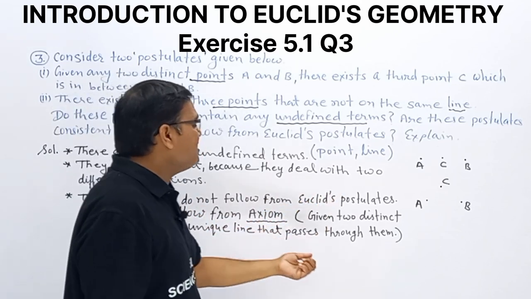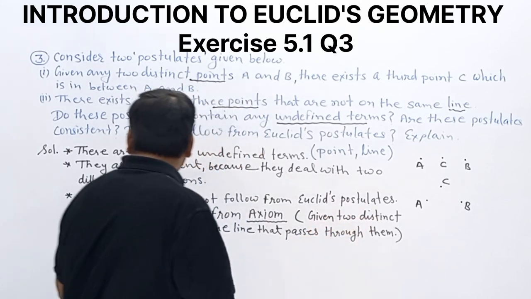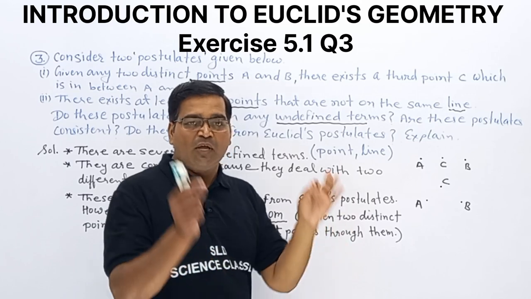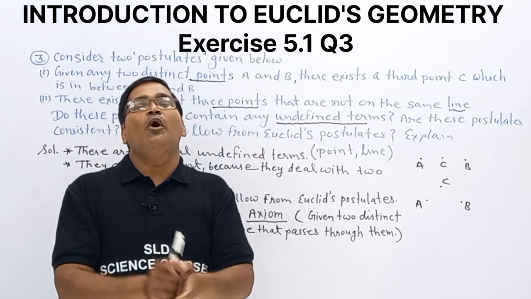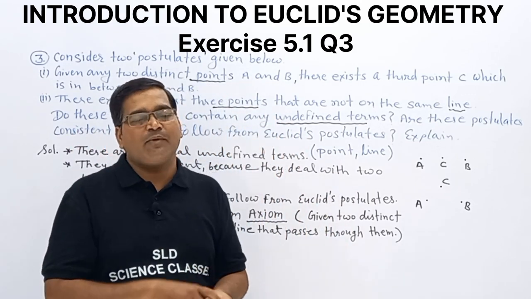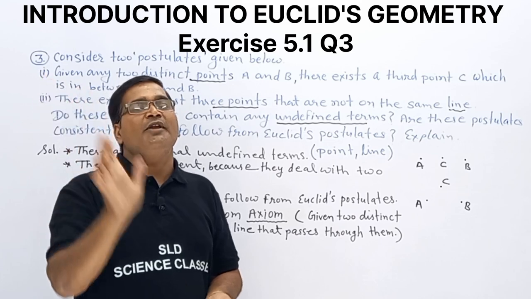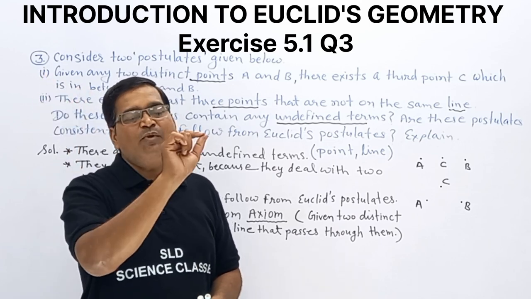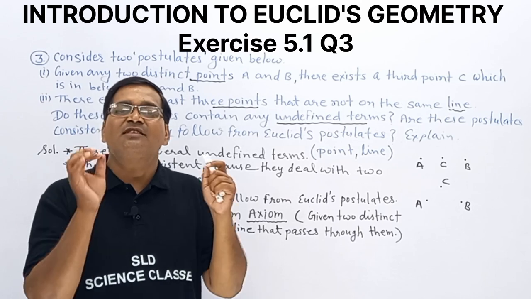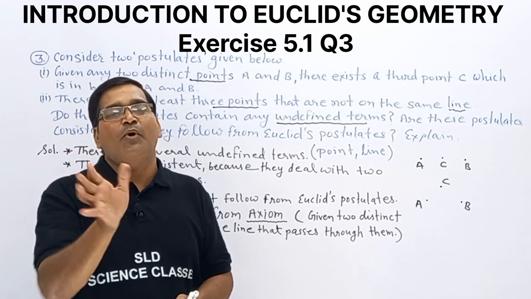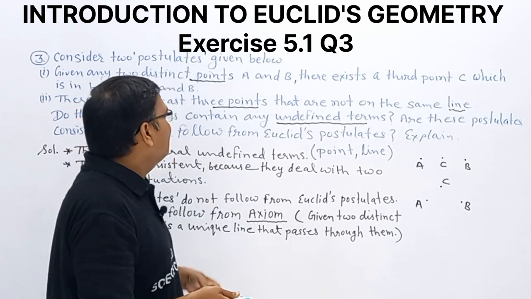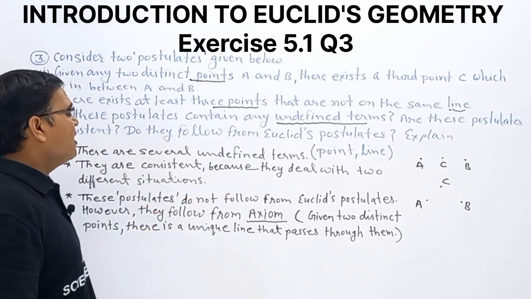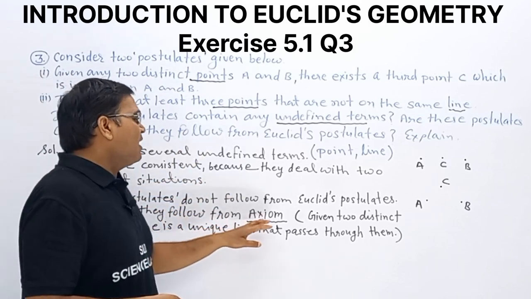We studied one axiom: given two distinct points, there is a unique line that passes through them. So this is an axiom, not a postulate.